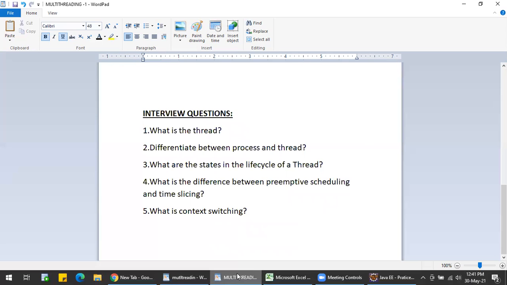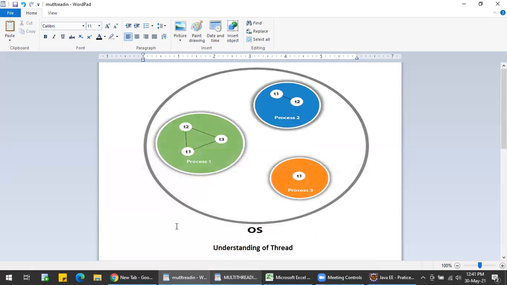The next question is, what is the difference between a process and a thread? A process is nothing but a program in execution. A program is running as a process. So I want to run a program, like I want to see a movie or something like that.